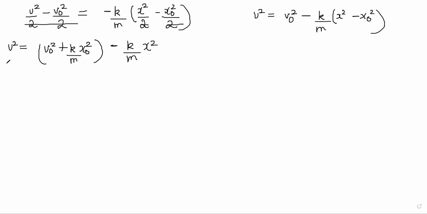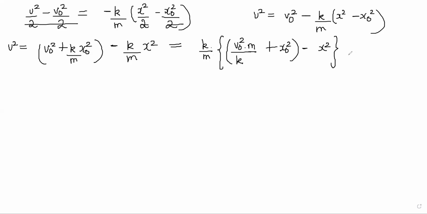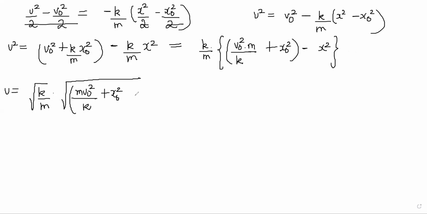So what I will do is now I will divide by this k by m, okay? And I will take the k by m outside, common, k by m common basically. So you'll get m v naught square by k plus x naught square, minus x square. So this is my v square. And so v is coming out to be root of k by m into root of m v naught square by k plus x naught square minus x square, right?